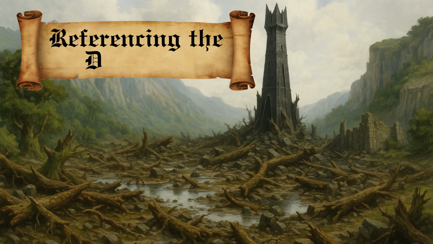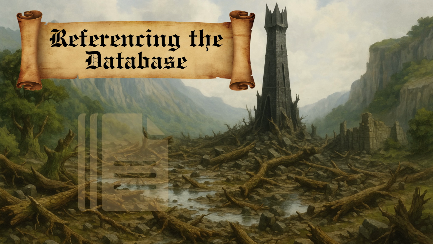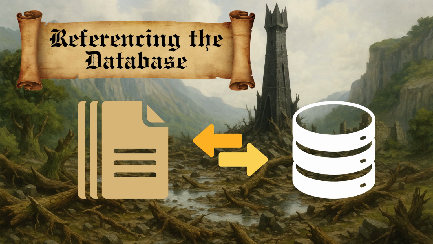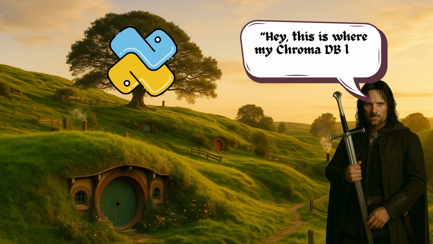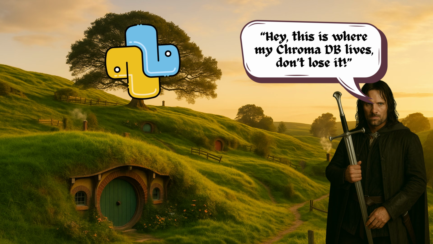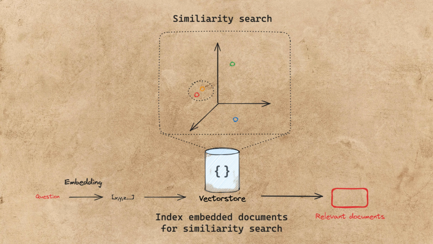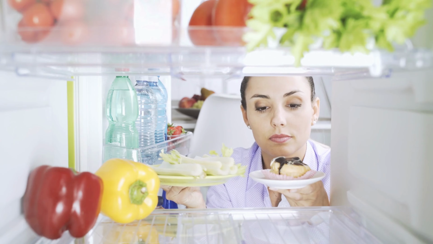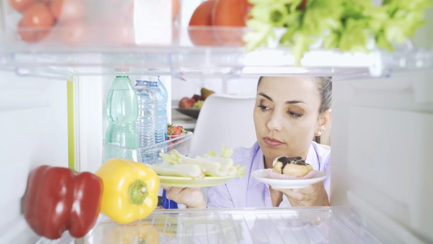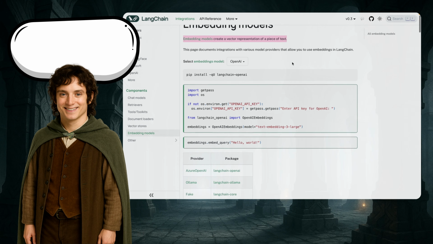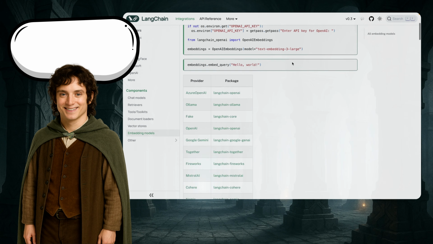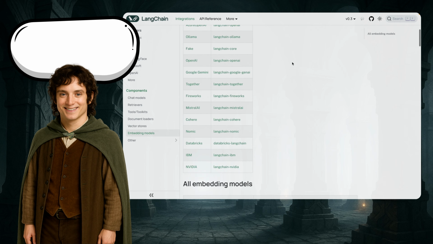Referencing the database. First things first, we reference our current file to the database file. Basically, we're telling Python, hey, this is where my Chroma DB lives, don't lose it. Once the vector store is loaded, it's ready for action. Think of it like unlocking the fridge before deciding what snack to grab. We also set up our embedder. Remember, whichever model you use to embed your private data, use the same one to embed the user's question.